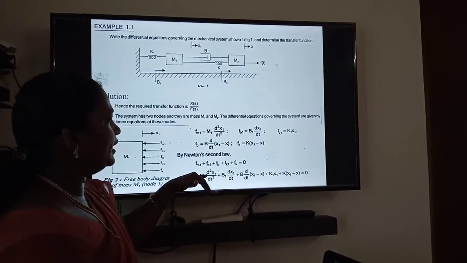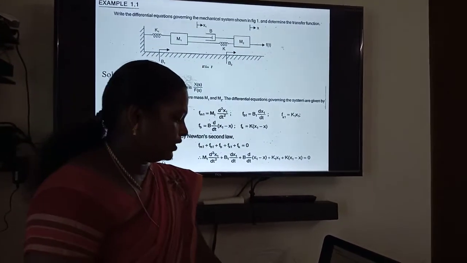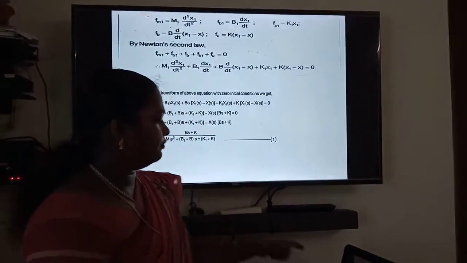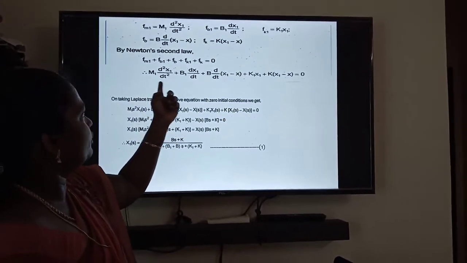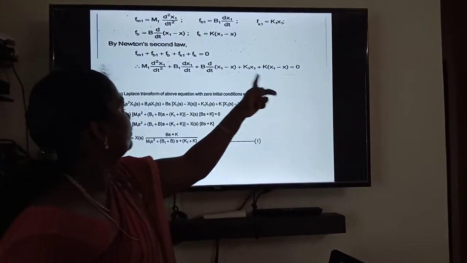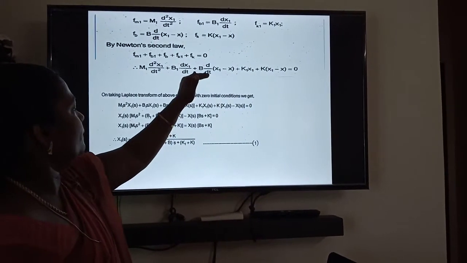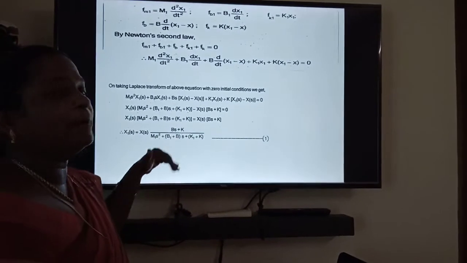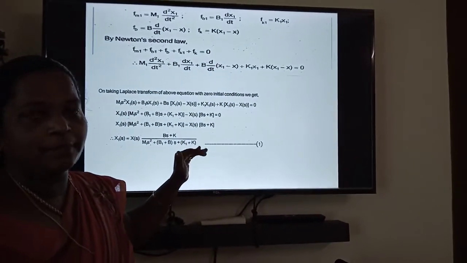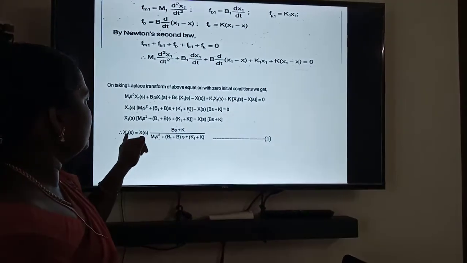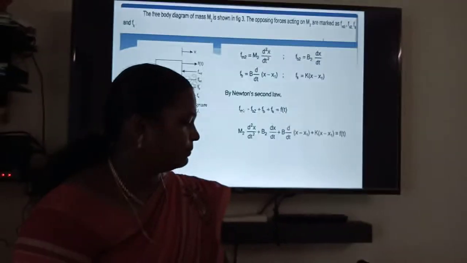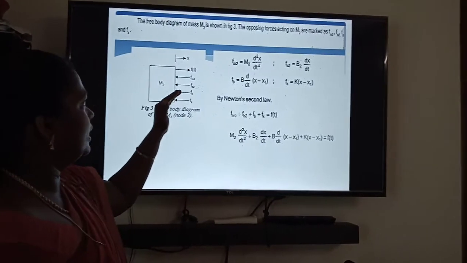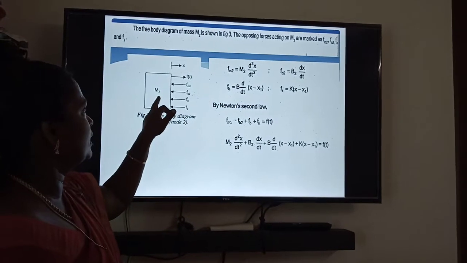Then, by applying Newton's second law, we write the equation and equate it to 0. Then we apply the Laplace transform, thereby obtaining the output by input, framing the equation as output by input. The same is done in the case of the second mass M2.